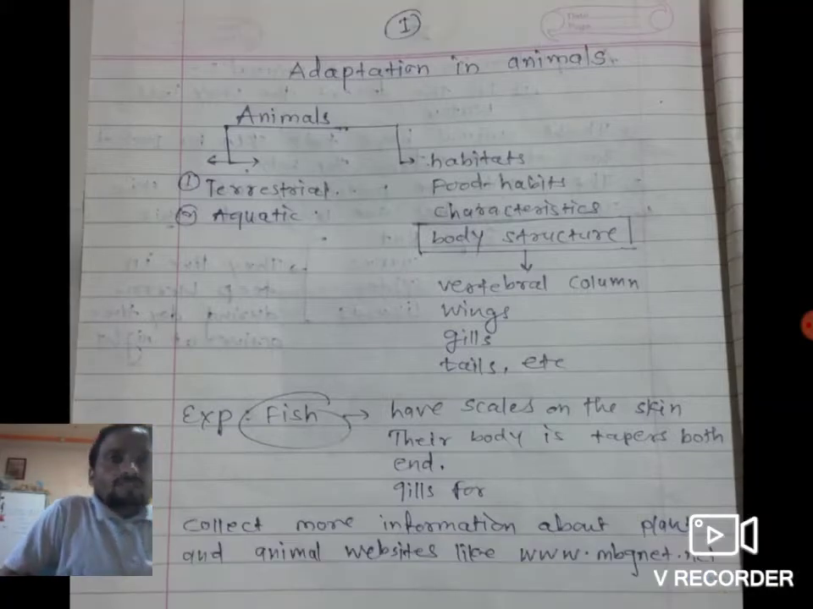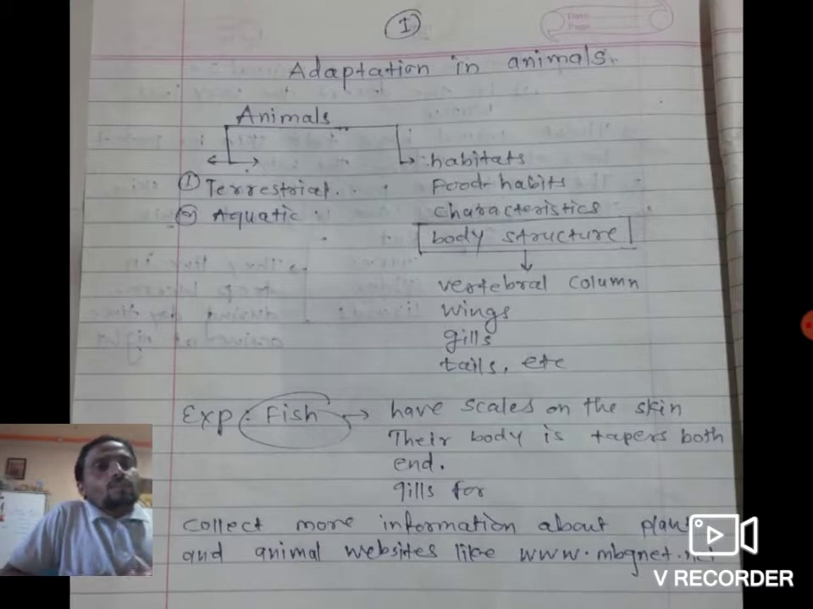Adaptation in animals. Animals are terrestrial, aquatic. Animals are classified based on habitats, food habits, characteristics, their body structure. Animals have a vertebral column, wings, gills, tails, etc.